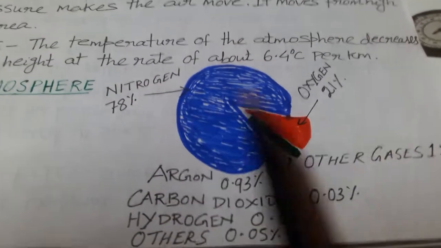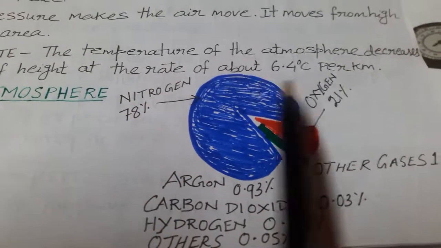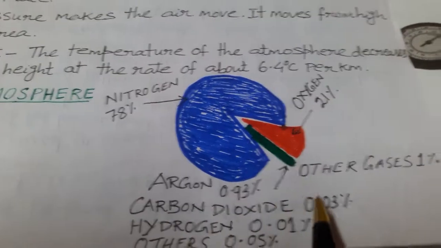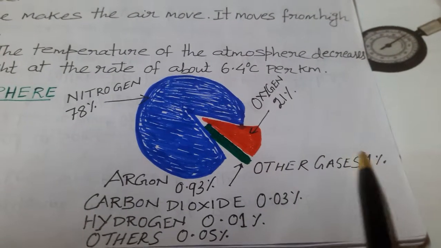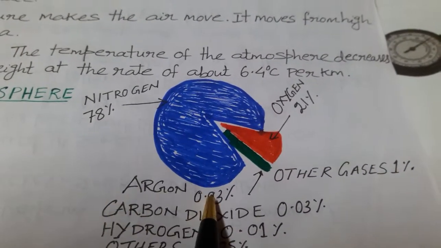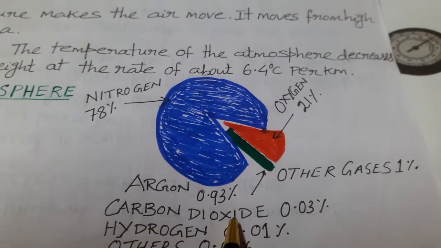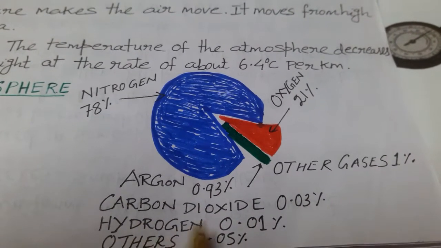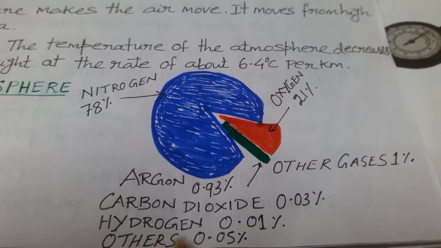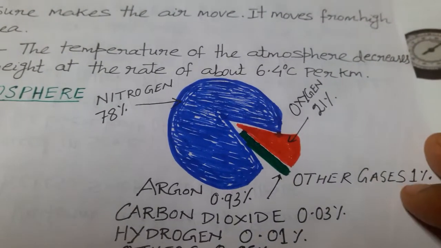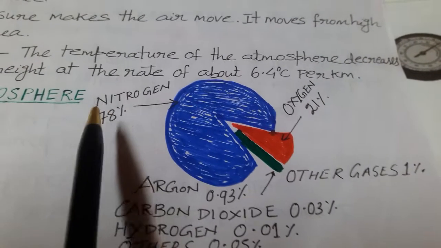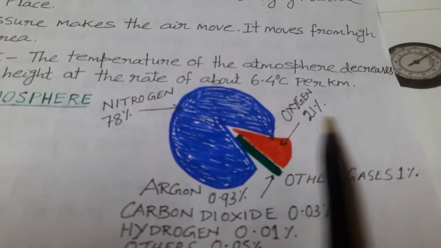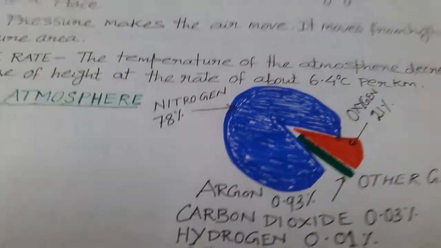This is the diagram. Here it shows nitrogen 78%, oxygen 21% and 1% other gases. What are the other gases? 1%, how will it come? Argon 0.93%, carbon dioxide 0.03%, hydrogen 0.01% and others given 0.05%. So the addition of all these will get the 1%, and the addition of 78, 21 and 1% gives how much percentage of gases? 100%. Are you clear about it?